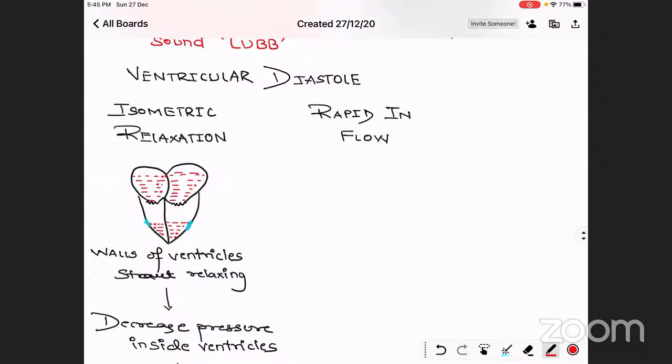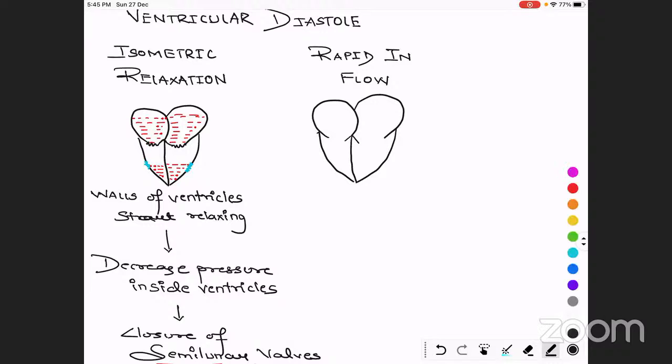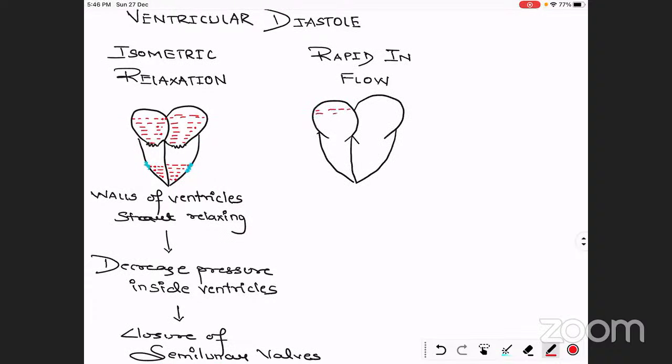Now we are going to talk about the rapid inflow, meaning something rapidly coming inside. Okay, and we know what is going to come: blood will come inside, and the atria are already filled. What is empty? Now the ventricles are in the empty stage, meaning less blood is present in the ventricles. So obviously we're going to talk about the blood rapidly flowing into the ventricles. So this is the rapid inflow stage, meaning the atria are completely